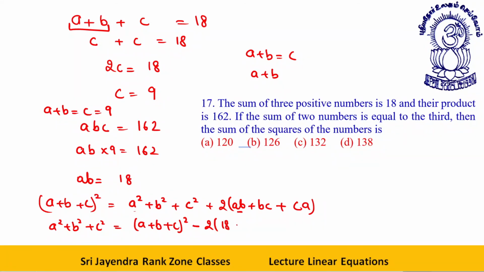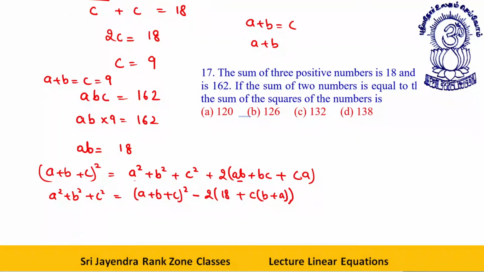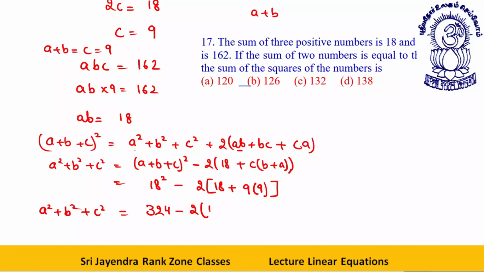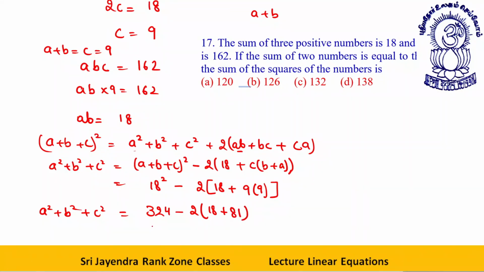The value of AB is 18 plus C into B plus A. This gives me A plus B plus C whole square, A plus B plus C is 18, 18 square minus 2 into 18 plus C into B plus A. The value of C is 9, the value of B and A combined together is 9. 324 minus 2 into 18 plus 81, that is 99, minus 198, 126 is your answer.